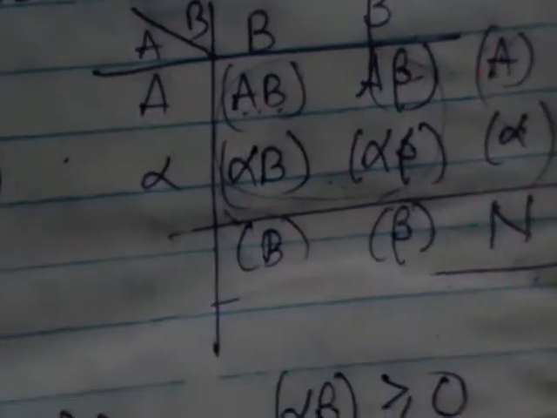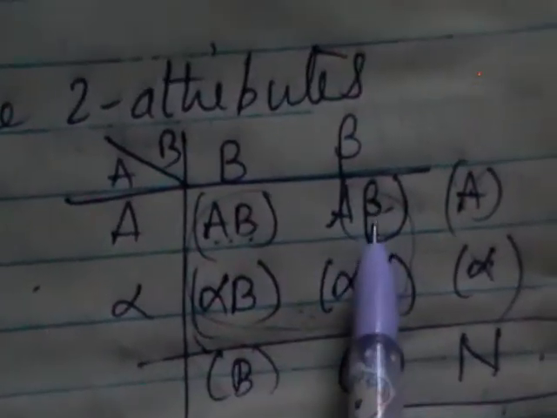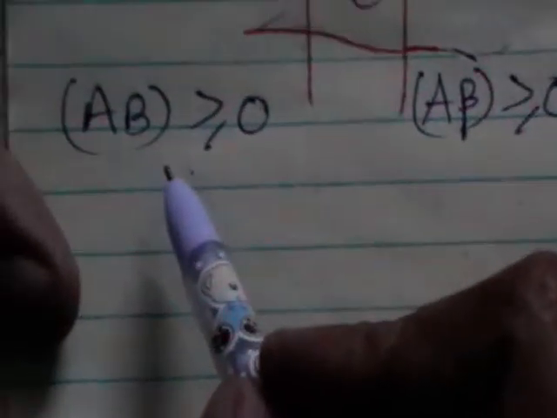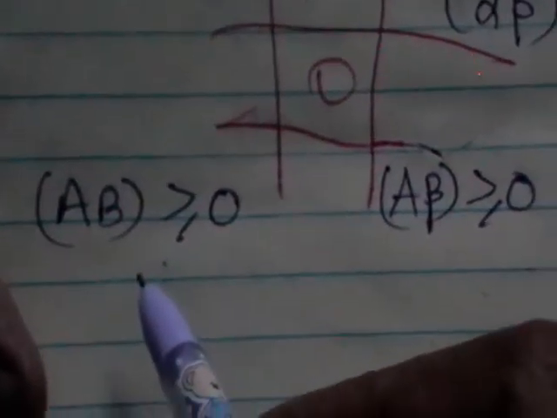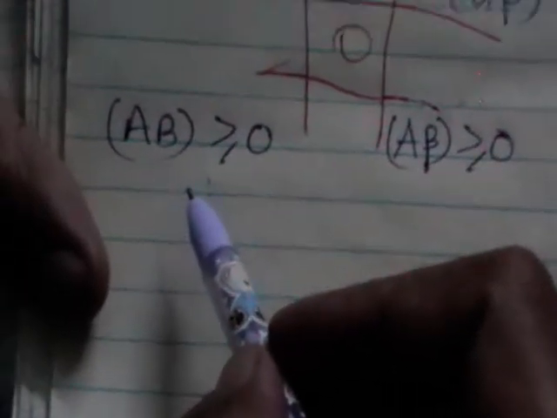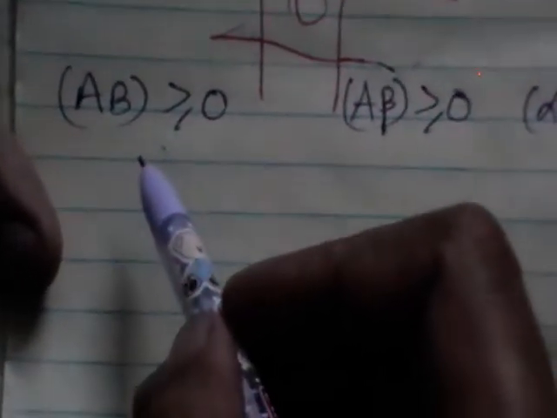They should be non-negative, meaning AB greater than 0, A beta greater than or equal to 0, alpha B greater than or equal to 0, alpha beta greater than or equal to 0. As I said in the beginning, try to identify the positive classes and negative classes. Positive classes are classes formed by a combination of only English capital letters.